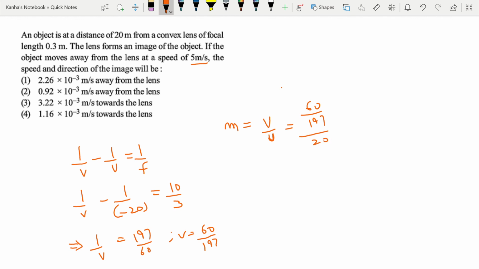Now the velocity of image with respect to lens is nothing but m square into velocity of object with respect to lens. And what is m square? It is v square by u square. So I can write this easily down. First of all, we are already given that velocity of object with respect to lens is 5 meter per second, and you should also note the direction of velocity of image is the same as that of the object.